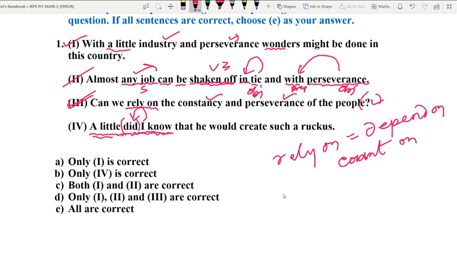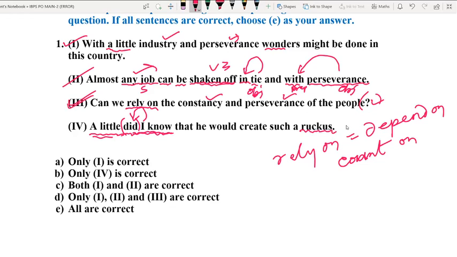What I mean to say is, whenever you see the helping verb of a particular sentence or a tense comes right before the subject in that sentence, it is known as the rule of inversion. So here it says, "A little did I know that he would create such a ruckus."